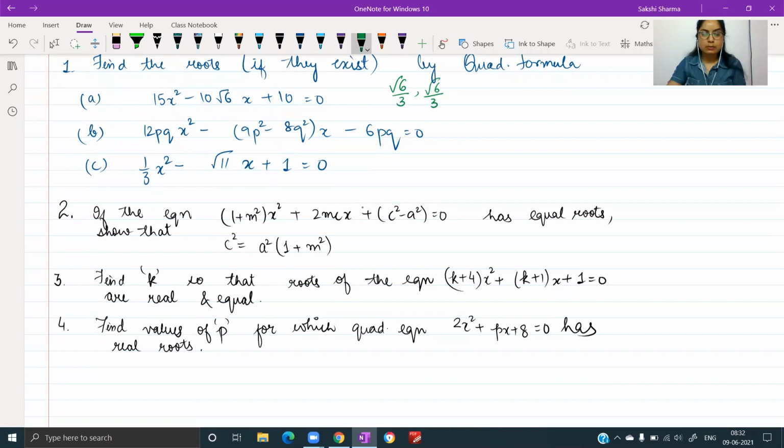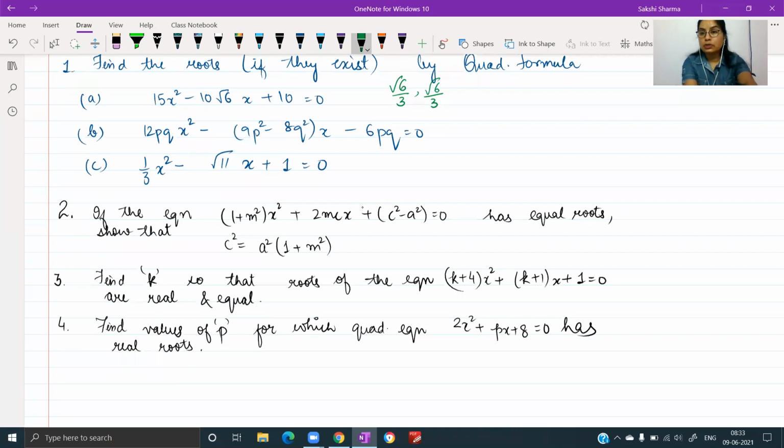Okay, I think you will be able to find out the answer for the third as well. You could try the second one. I just want to discuss this last question here. Question number 4. Find the values of P for which the quadratic equation has real roots. This is what I was talking about.